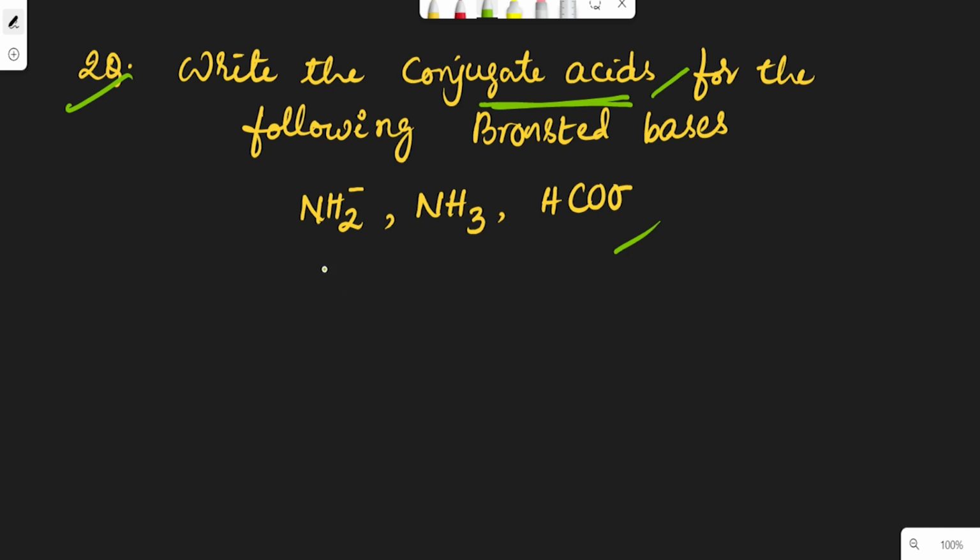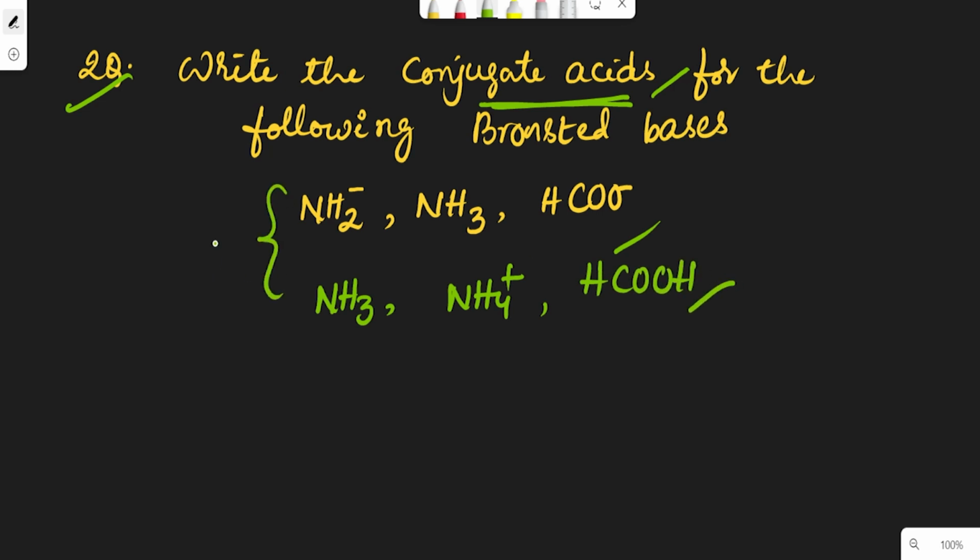Then NH2 minus becomes NH3, NH3 becomes NH4 plus and HCOO minus becomes HCOOH. The difference between acid and base is only a single proton. If conjugate base is asked, you have to remove the proton. If conjugate acid is asked, you have to add the proton.